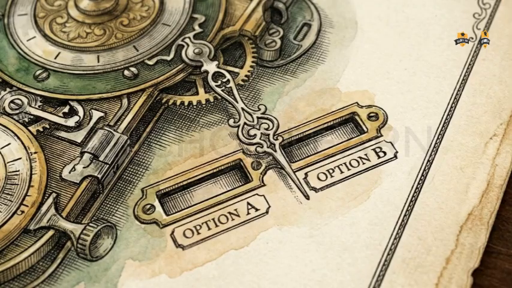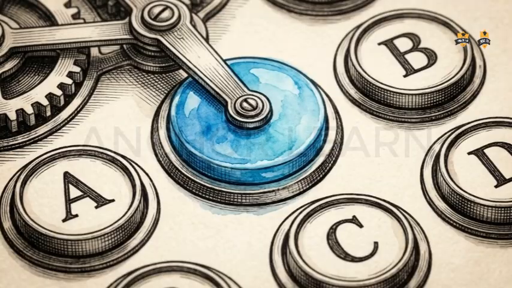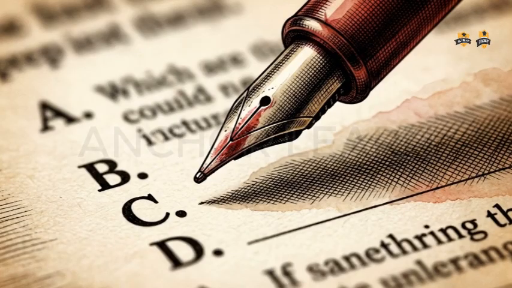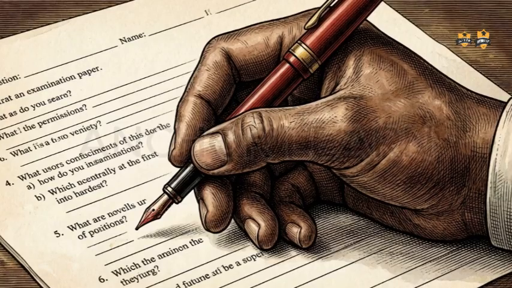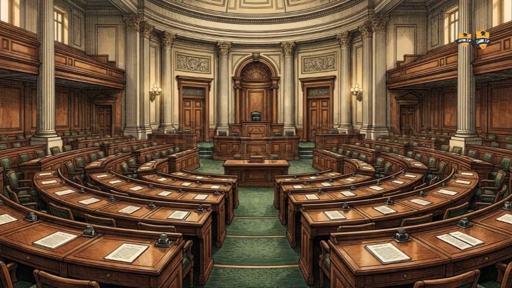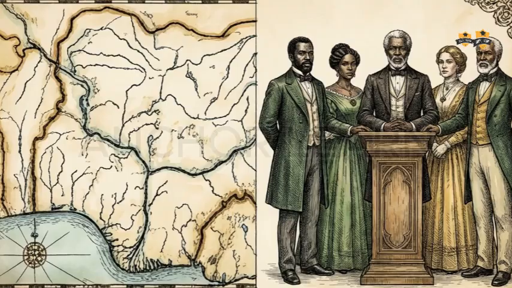These definitions are tested directly. Examiners look for students who can distinguish between the capacity to act and the right to act. Because these terms overlap in casual conversation, this overlap becomes a frequent source of error when students face highly specific multiple-choice options.